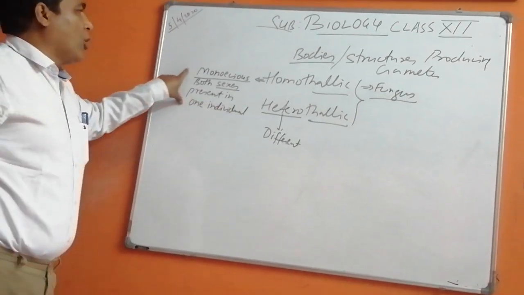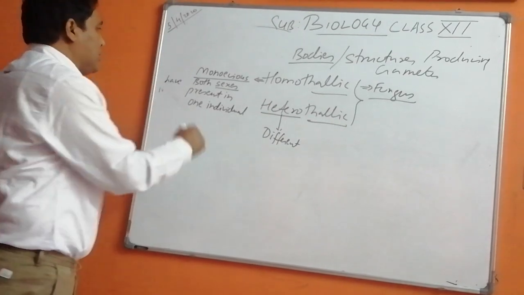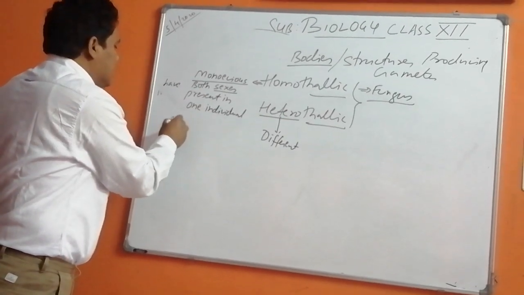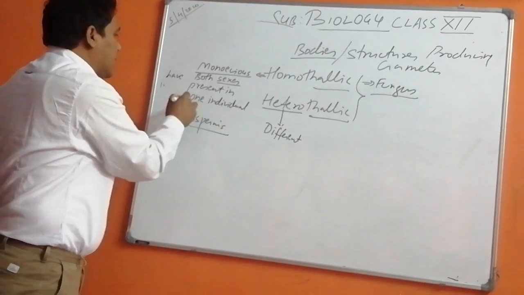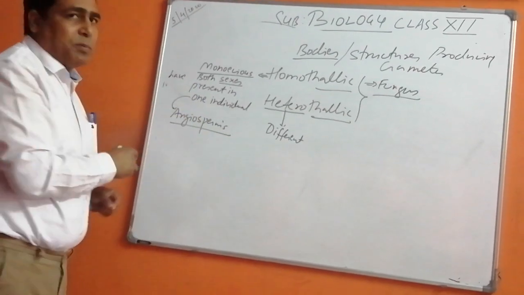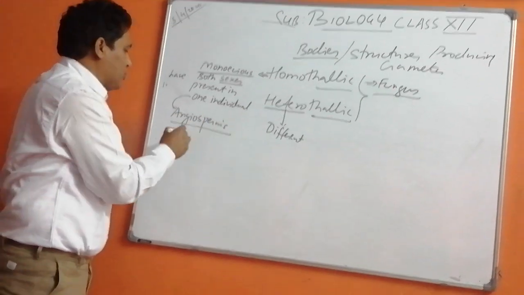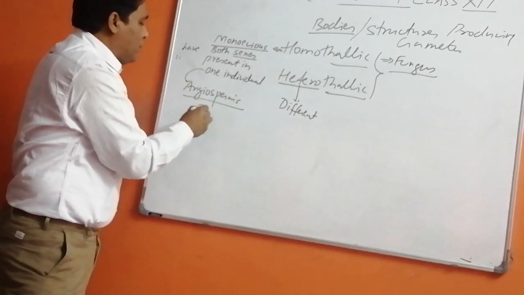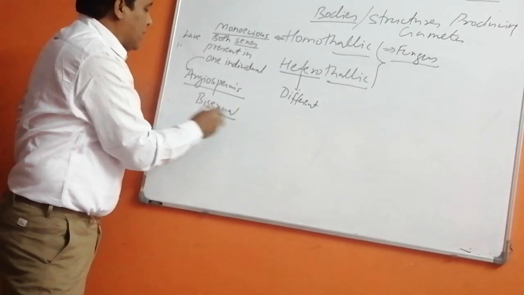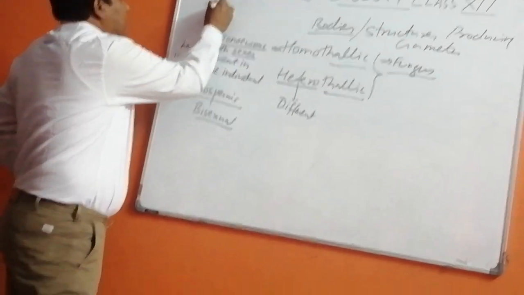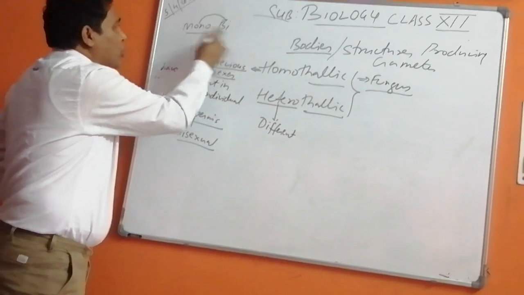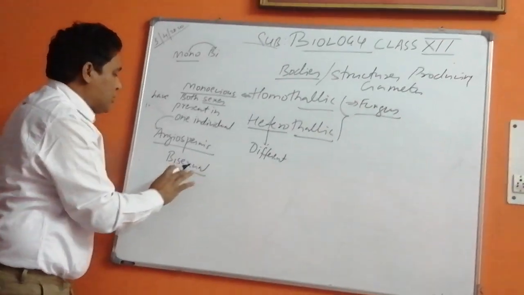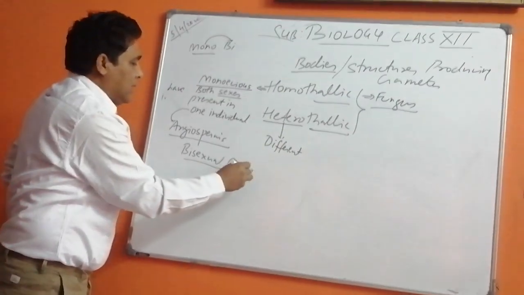Now when we talk about monoecious, there are higher plants, angiosperms. In angiosperms there are so many bisexual plants, so we call it bisexual. So I have devised the term mono, bi. When it is mono, it will be bisexual, meaning it will be producing a bisexual flower.